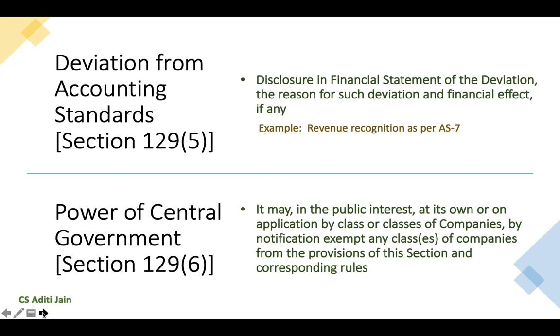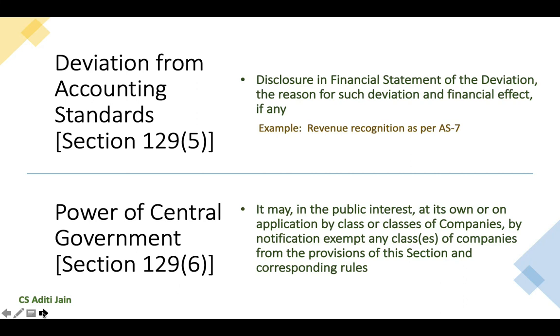Now the company should record the reversal of such order in the period ending March itself. However, the company did not reverse the order in March but in the following financial year. So there is a deviation from the accounting standard, which says that such reversal should have been accounted for in the period ending March itself. So now the company would be required to provide for the disclosure in the financial statement, the reason for such deviation and the financial effect thereof.